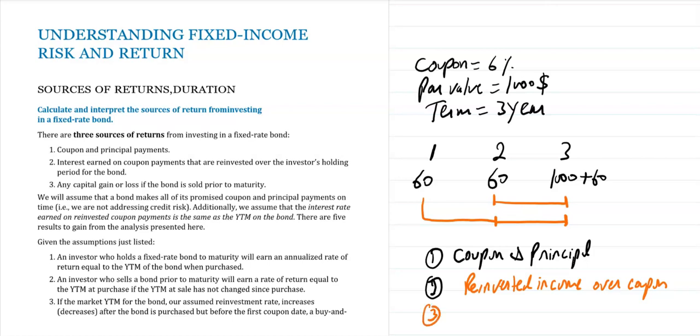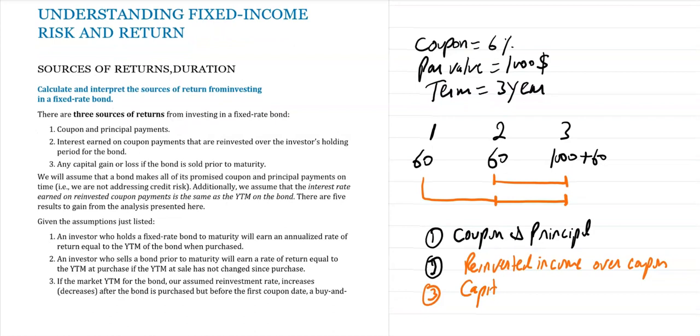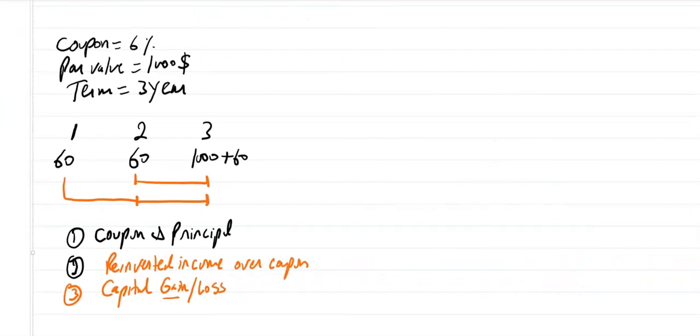Third, if you sell the bond earlier than maturity, you can receive a capital gain or loss by selling the bond earlier than the maturity. It can be a capital gain, which becomes part of your income. It can be a capital loss, which will be deducted from your total income. So in order to earn these returns, we are making some assumptions.